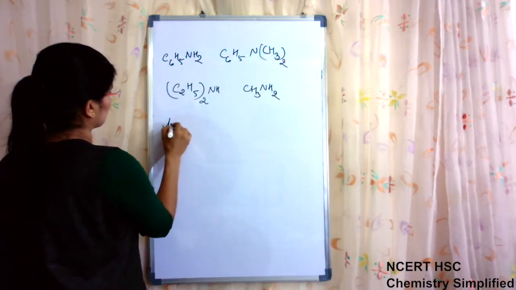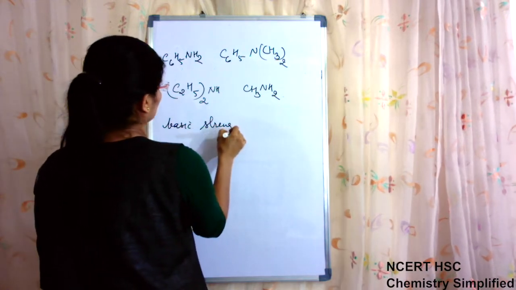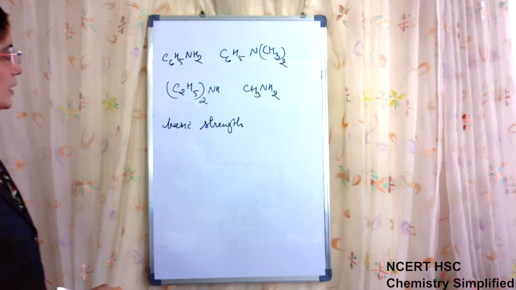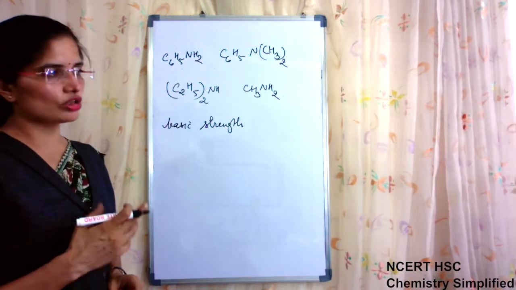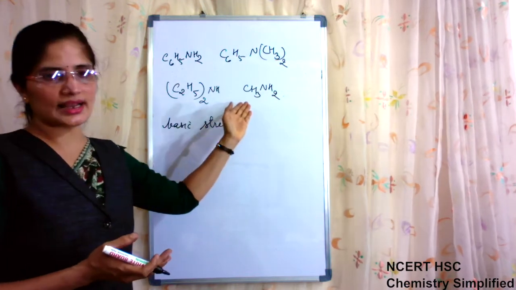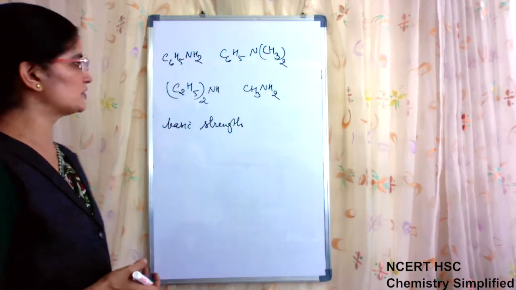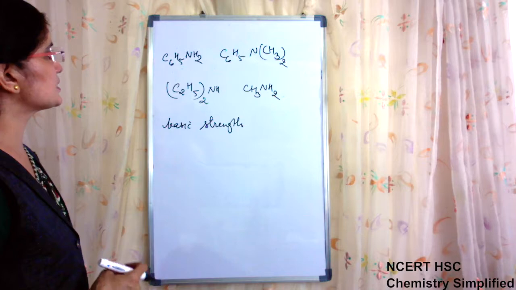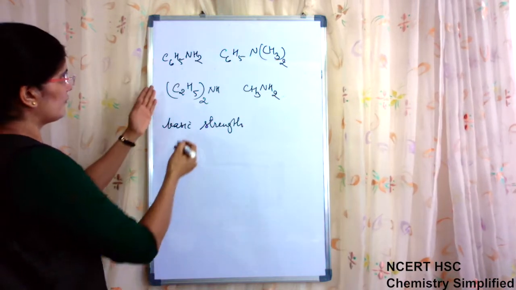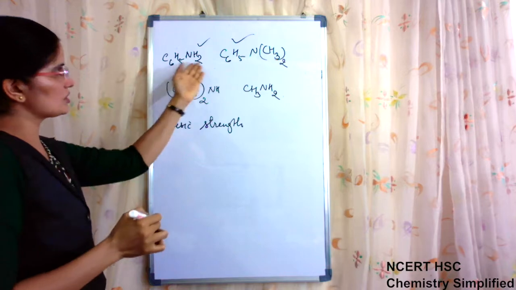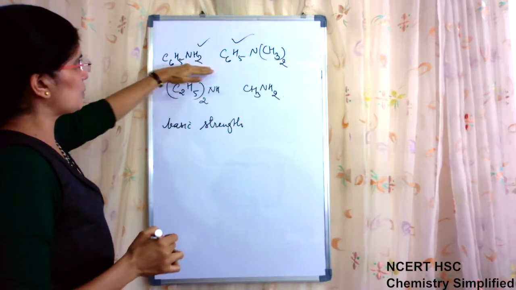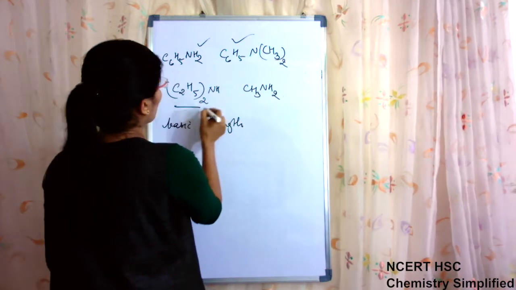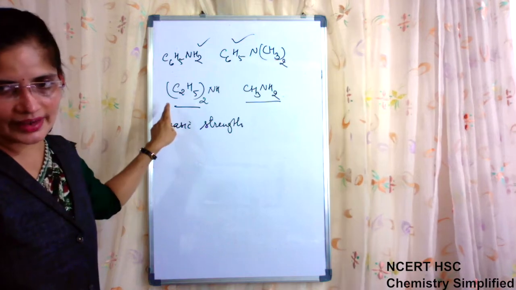Now, basic strength. We know that basic strength depends on the plus I effect. It is not mentioned that it is the gaseous phase, so we have to take it that it is in the solution phase. So the plus I effect will be there, then the solvation effect, and the steric effect is also there. Definitely these will be less basic because these are aromatic, so we will discuss them later. Now out of the two we have to select. This is diethyl, this is only methyl, so plus I effect.